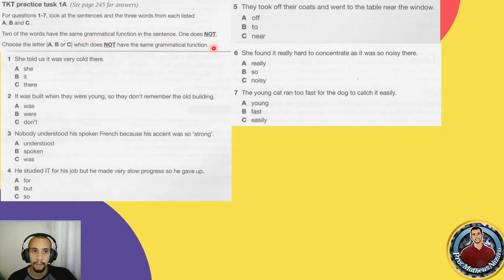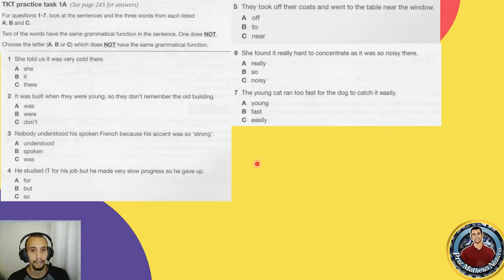So please remember, pay attention, because on the day of the exam you will not be marking the one which is acting properly, but the one that's different. This might happen in the test as well. So choose the letter A, B, or C which does not have the same grammatical function.